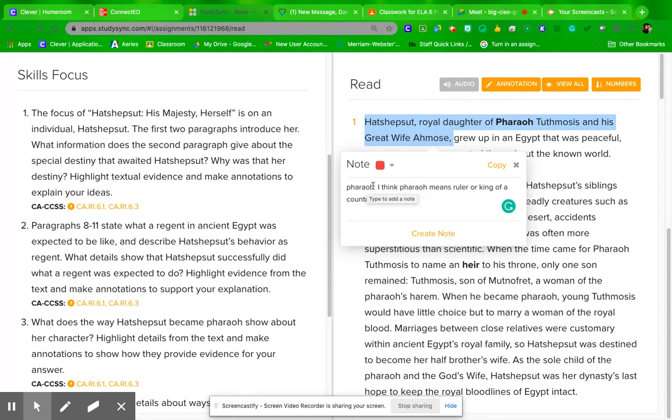So our word is Pharaoh. And then you're going to go ahead and tell me in a note what you think the word Pharaoh means. I think Pharaoh means ruler or king of a country. And the reason for this is that Hatshepsut was the royal daughter, right? Royal daughter equals princess, of Pharaoh Thutmose and his great wife Amos. So the great wife was like the queen, and the Pharaoh was like the king. Okay, I already put notes for you on the stream, but we'll do another one, okay?